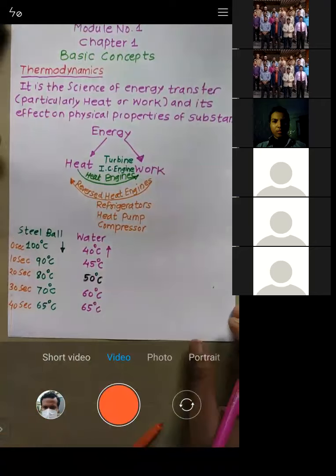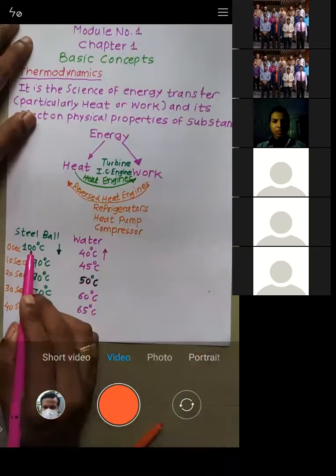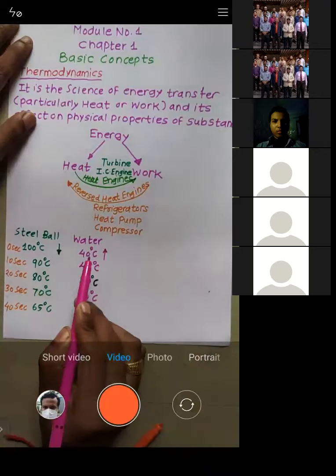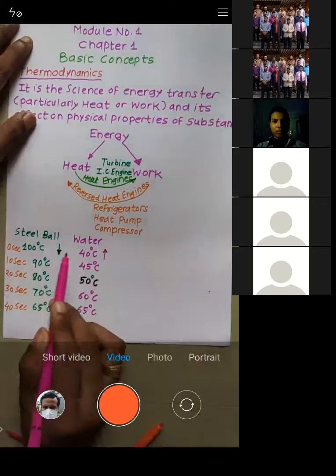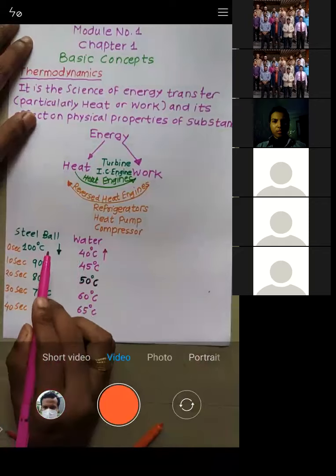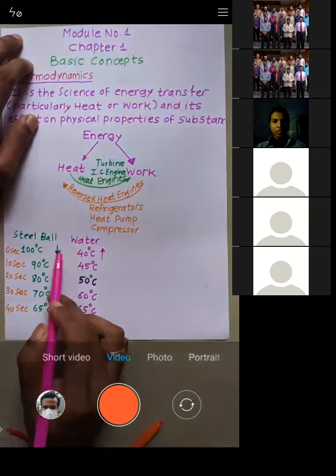Are you able to understand what I need to convey? See, when here the temperature was 100, here the temperature was 40. So what was the difference? 100 minus 40, that is 60. So there was a temperature difference. So what happens? Whenever there is a temperature difference, the heat will flow.